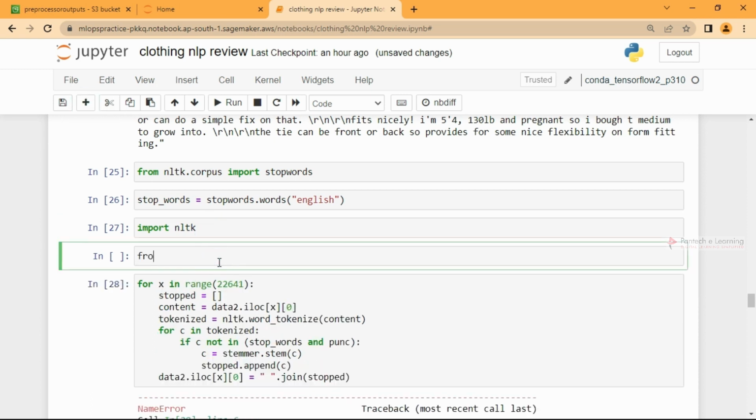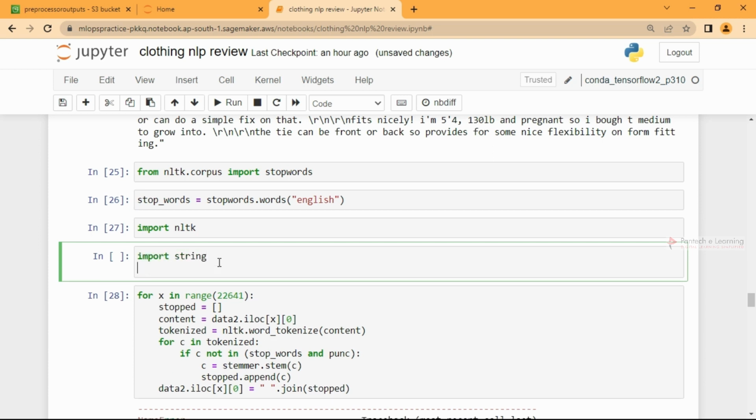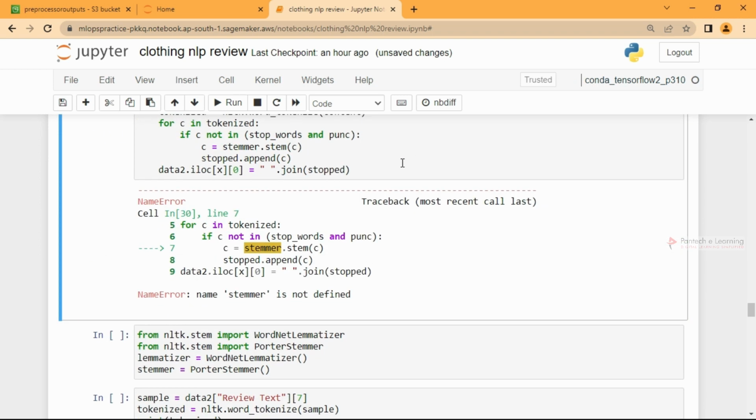This punctuation is missing. I'll import string, punctuation equal to string dot punctuation. Now it will run properly.